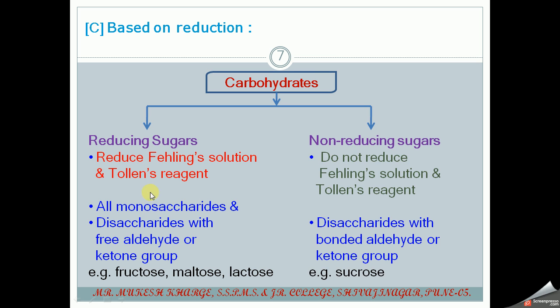So they act as reducing agents or non-reducing agents. The reducing sugars are monosaccharides and disaccharides with a free aldehyde group or ketone group. Then they can act as a reducing agent, and they reduce Fehling's and Tollens' reagent. Examples are fructose, maltose and lactose.